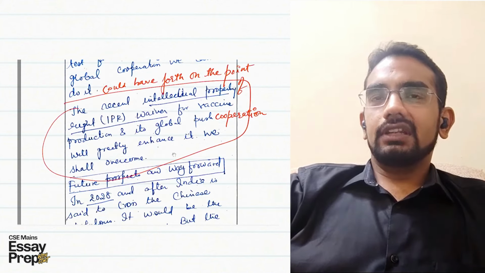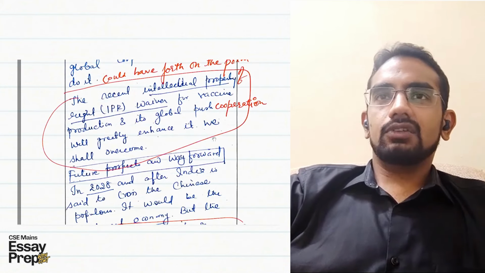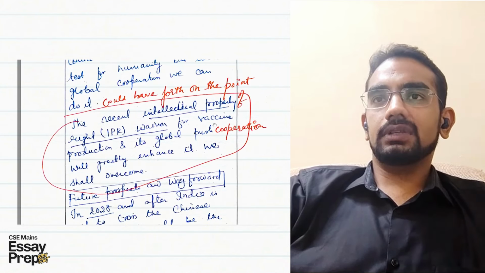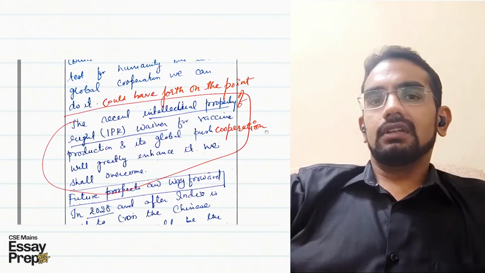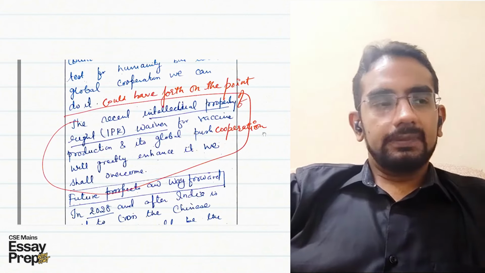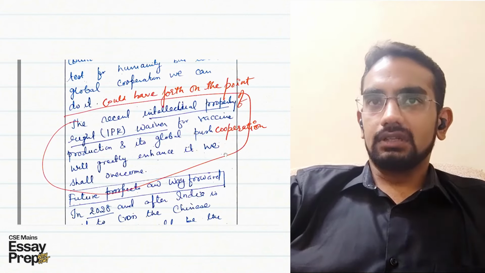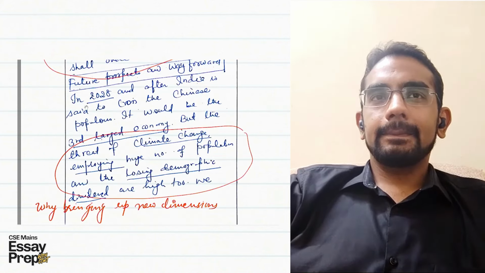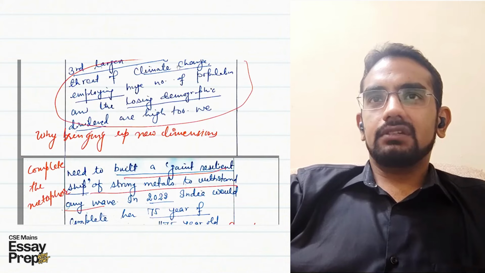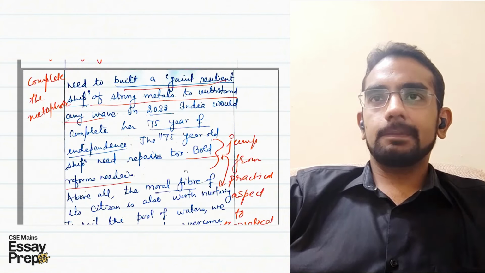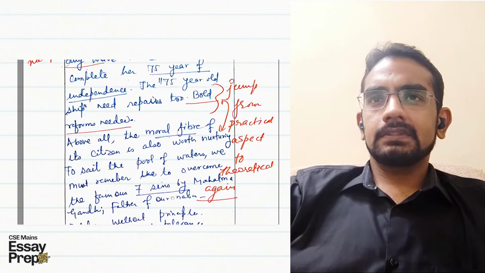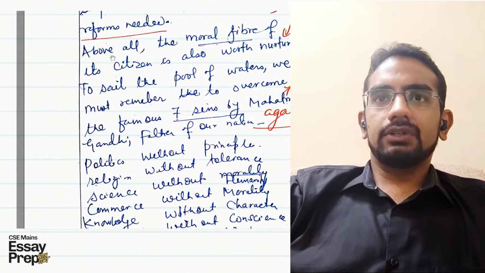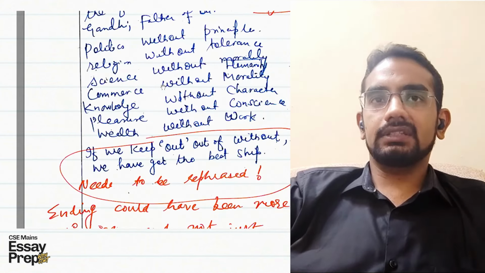You could have built very well on this point. This is a very good point of international cooperation for intellectual property values, but cooperation is something that you could have built upon to avoid the negativity, but you just ended it in one paragraph. Like I mentioned, try to avoid bringing up new dimensions. Then try to give theoretical as well as practical aspects.